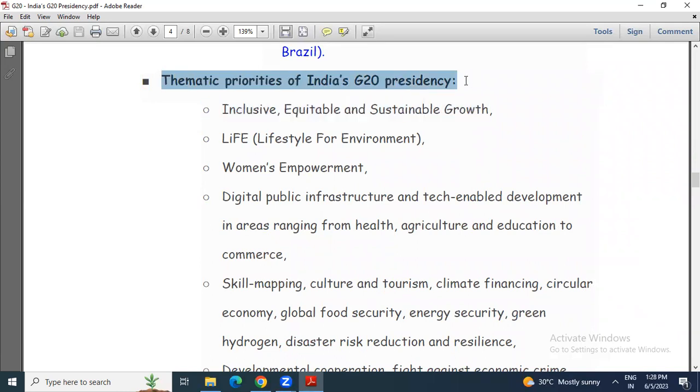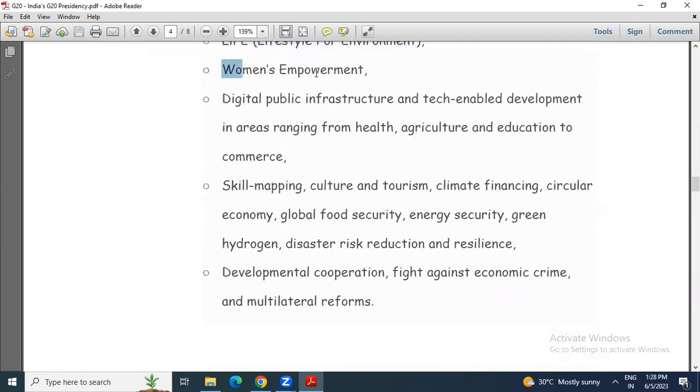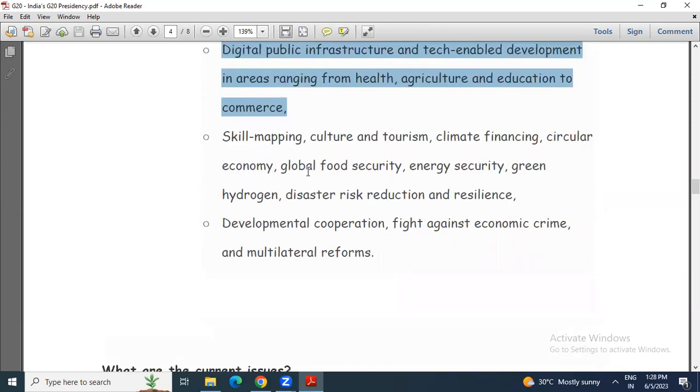Means what are those important points that India has drawn up in this G20 presidency? First, inclusive, equitable, and sustainable growth. Then next, LiFE. LiFE stands for Lifestyle for Environment. Then women's empowerment, then digital public infrastructure and tech-enabled development in areas ranging from health, agriculture, education to commerce.